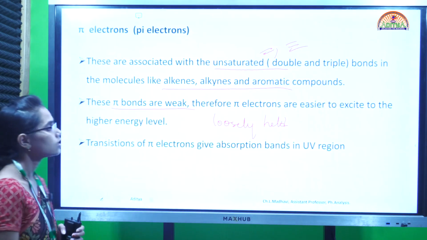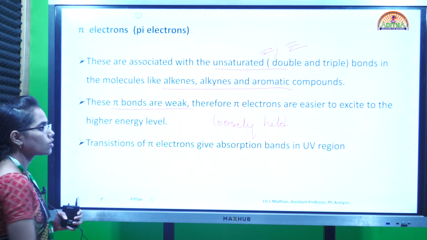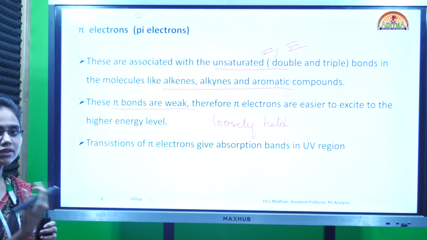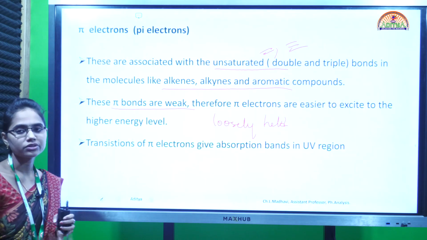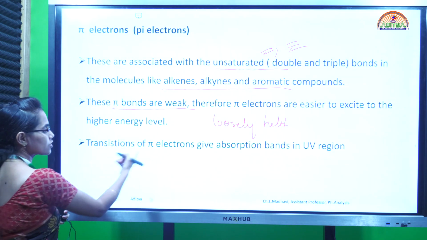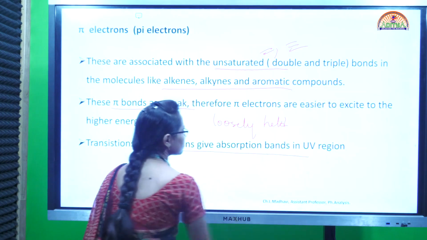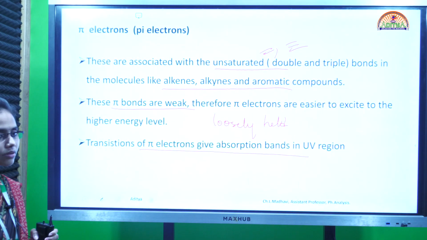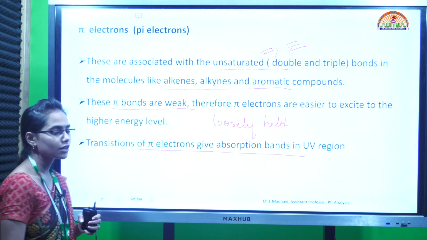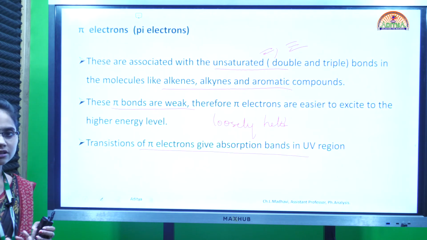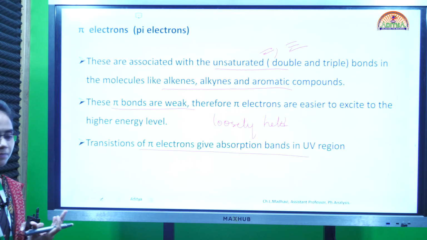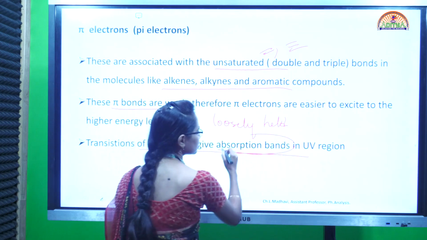As they are loosely held, the bonds are very weak, so they are easy to excite. So upon giving UV radiations, these UV radiations can easily bring about transitions in pi electrons. The transitions of the pi electrons will give absorption bands in the UV region. Sigma electrons are very tightly held, so UV energy is not sufficient, but as these pi electrons in the pi bond are very loosely held, easily when we give the UV radiation, the transitions will occur, so we will get absorption bands in the UV region for the pi electrons.